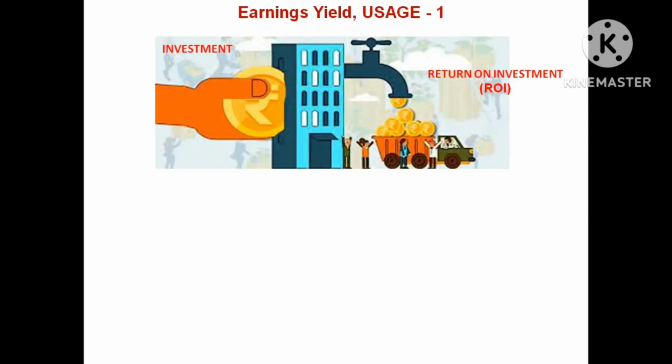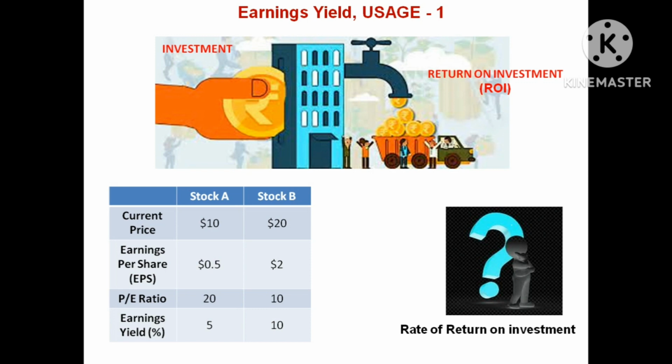And coming to the usage, where we can use earnings yield: it is a return on investment. Suppose I have stock A and stock B, which are in the same sector, like automotive or banking. Which stock will give the good return? I can make a decision based on the earnings yield. Suppose stock A, over a certain period of time, is giving a return on investment of 5%, that is its earnings yield. If I choose stock B, it is giving a return on investment of 10% for the same time period.